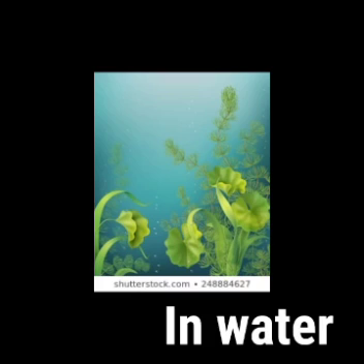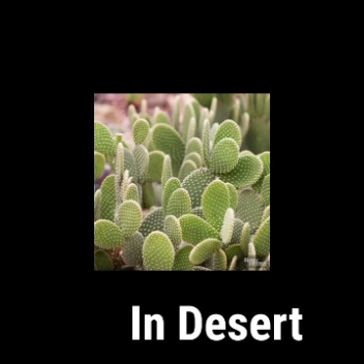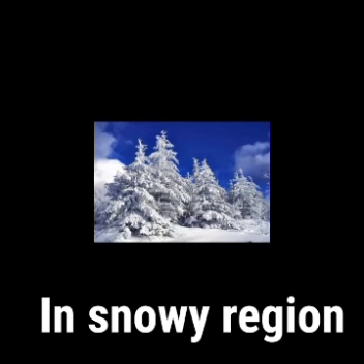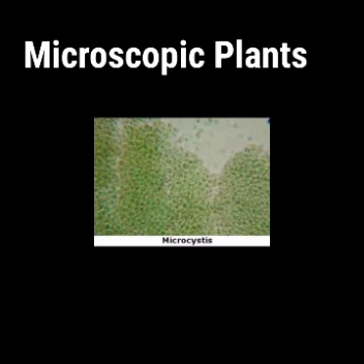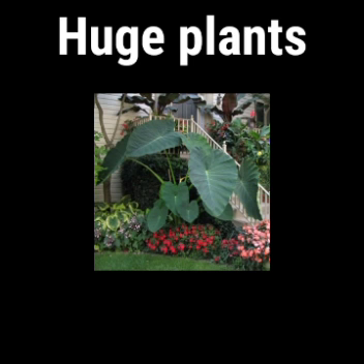Now the second topic is plants growing in water, in deserts, in snowy regions. Microscopic plants means very small plants. Huge plants means big plants.